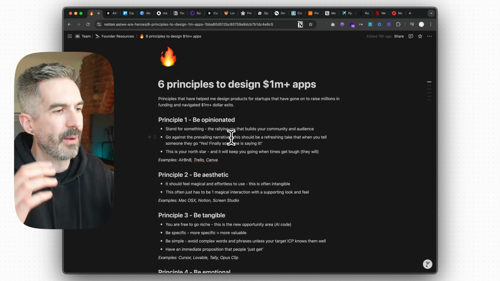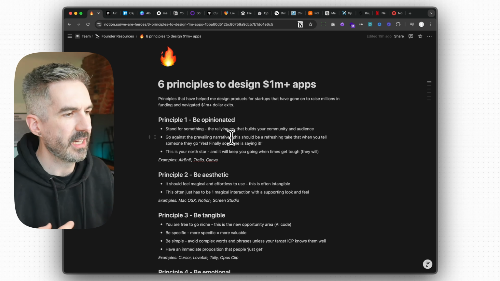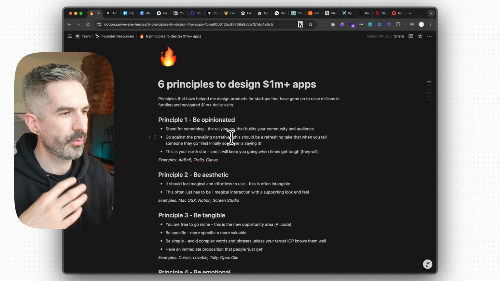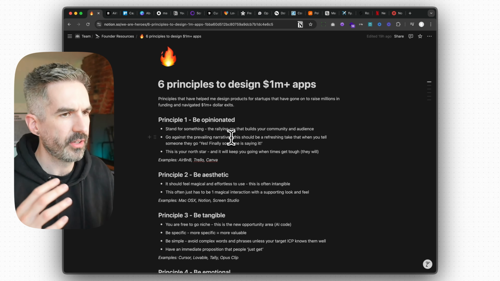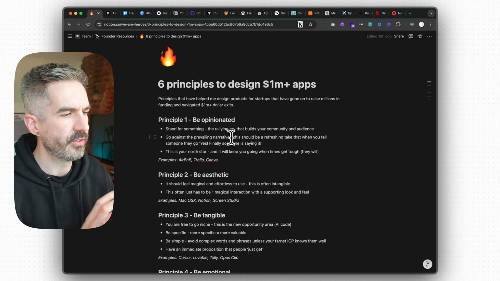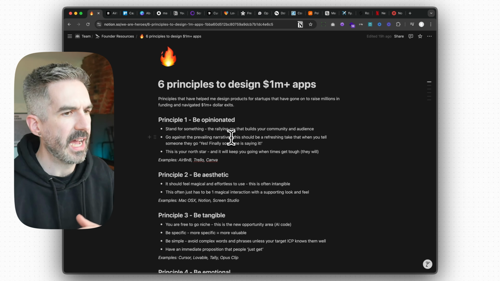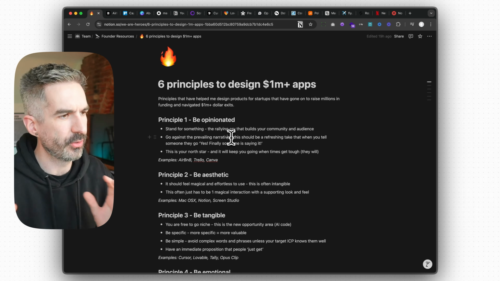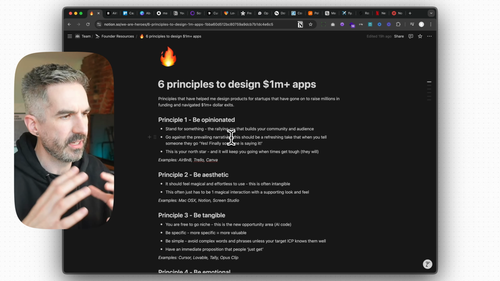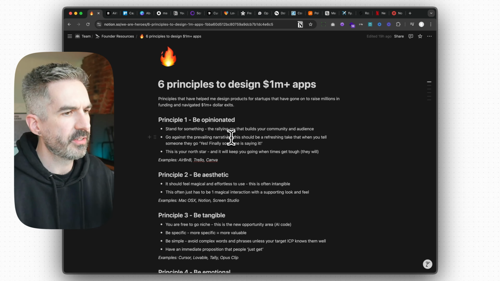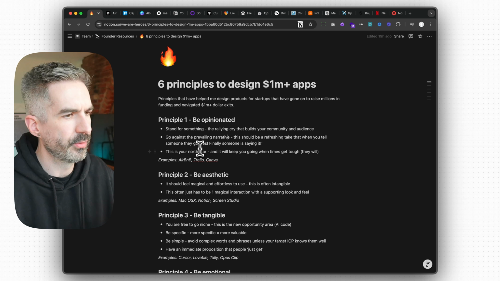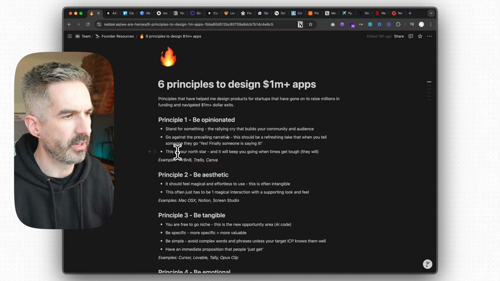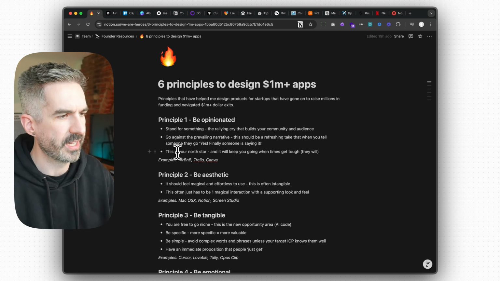So you really want to capture that attention and imagination from people when you tell them the opinion that you have. And when you're designing and thinking, okay, I've got an app idea, so how do I make it opinionated? Think about what problem your app solves, and what's the opinion that you have about that problem and the way that you're solving it, almost your unique way of solving it. I'll take you through a couple of examples in a second, but this is basically your North Star. This is your guiding principle, your guiding belief.